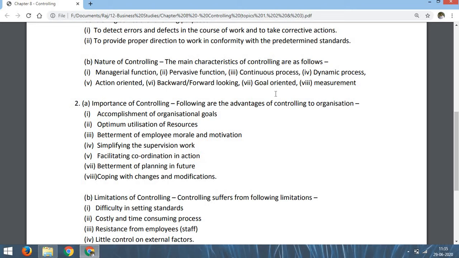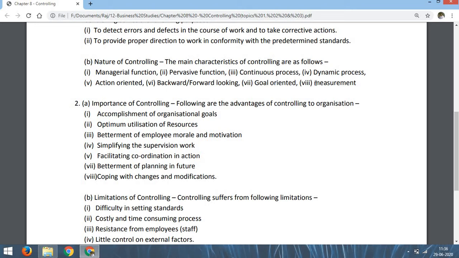Number 7 is goal oriented. Controlling is always concerned with goal. Every manager has some goal, some objective, some purpose in his mind. So to complete the goal, to accomplish the goal, to get the goal achieved, we have to control. So controlling is goal oriented.